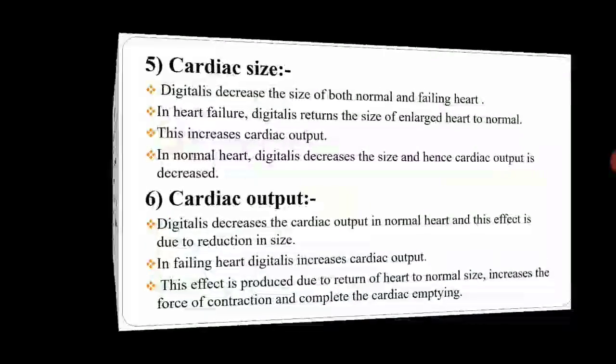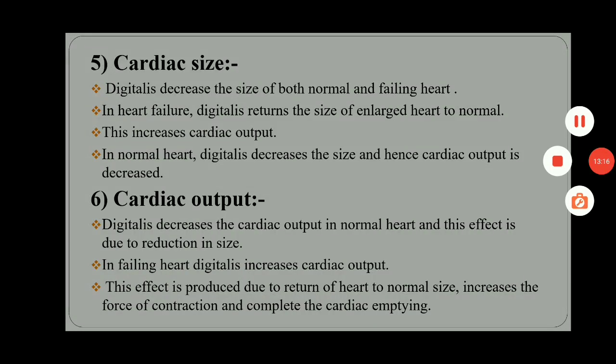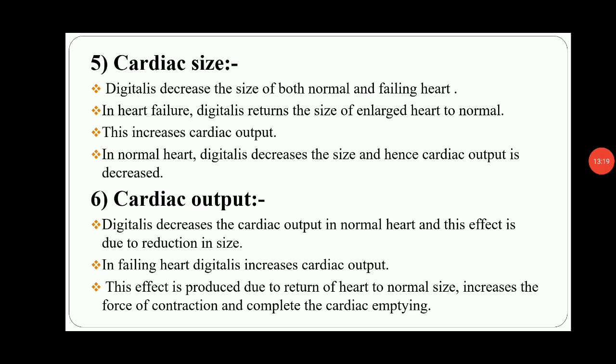Then next, cardiac size. Digitalis decreases the size of both normal and failing heart. In heart failure, digitalis returns the size of the enlarged heart to normal. This increases cardiac output, and in a normal heart, digitalis decreases the size and hence cardiac output decreases.